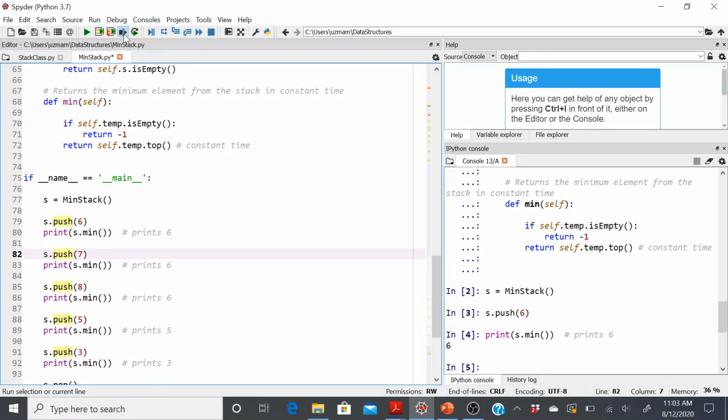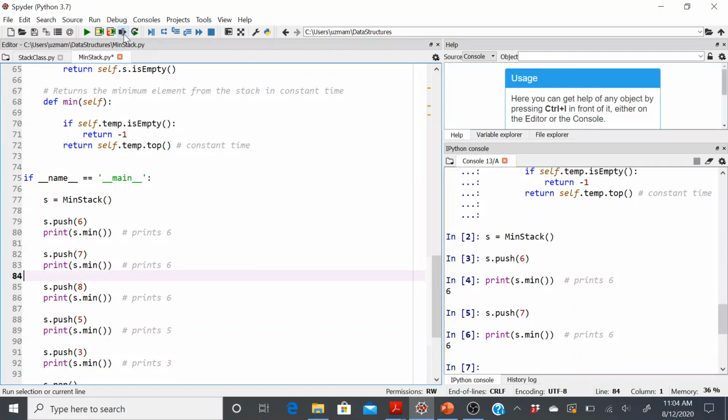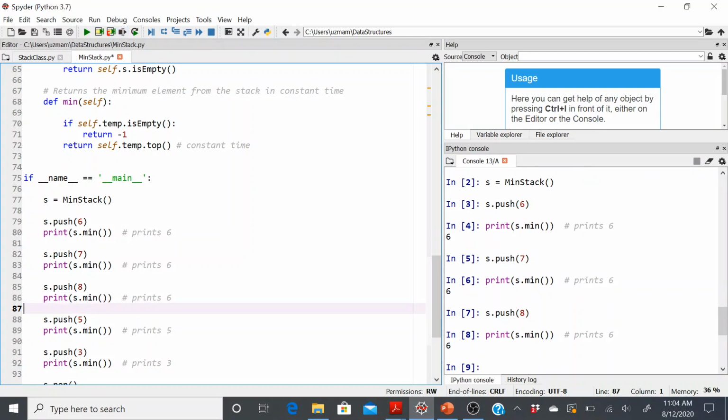Here, let me push 7. Now notice 7 is greater than 6, so my push method should not be allowed on my temporary stack. That's true, because look at the minimum, it's still 6. Again, I'm pushing 8 and the minimum stays 6, which is good.